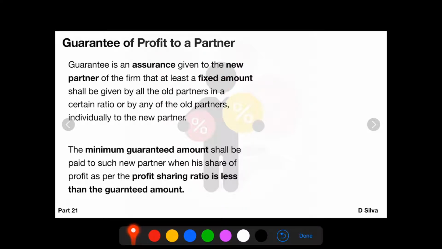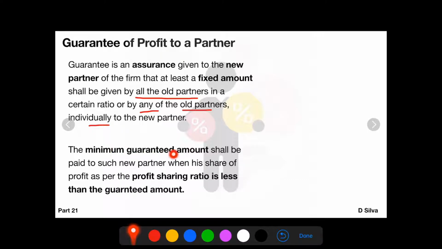Now, this fixed amount shall be given by all the old partners in a certain ratio, or it will be given by any of the old partners individually. Any one old partner will give to the new partner.